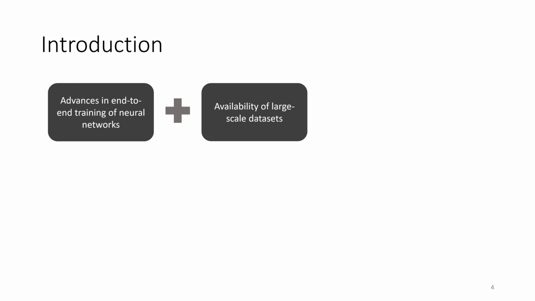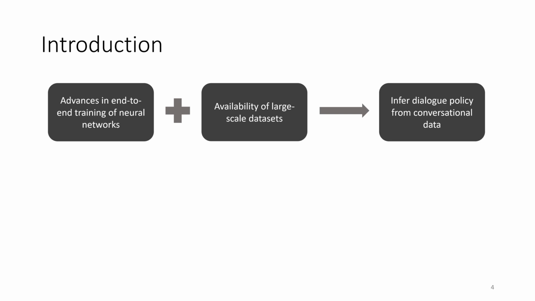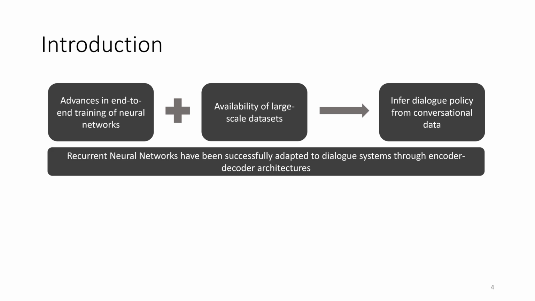The combination of these two powerful tools allows us to infer the dialogue policy from the conversational data, which means, in other words, that the system is able to figure out what the user wants just from the training datasets received. And the backbone of these advancements is the use of the RNNs, the recurrent neural networks, which have been adapted to dialogue systems through encoder-decoder architectures.